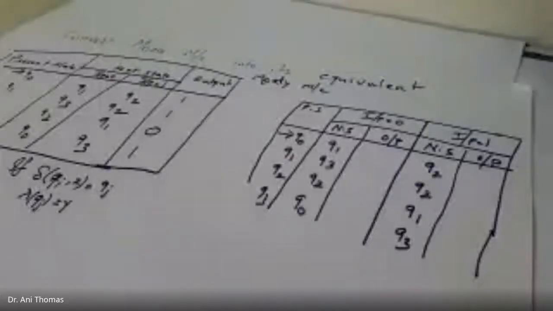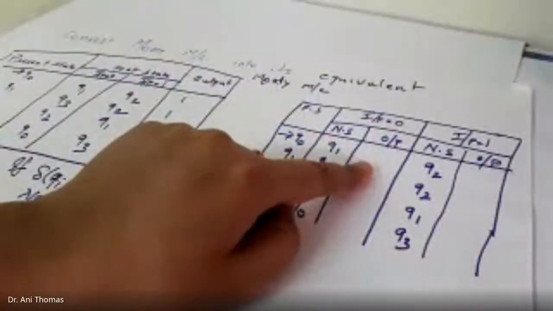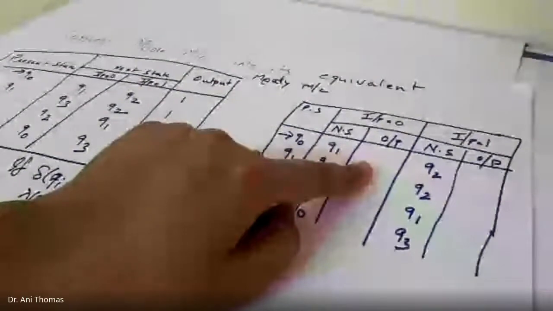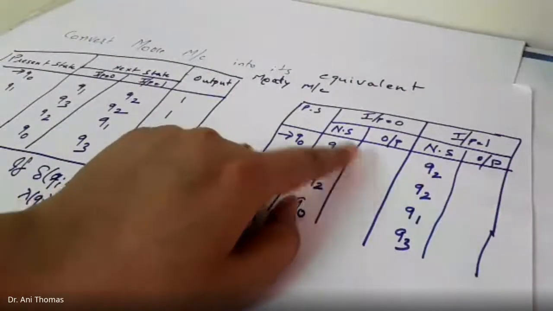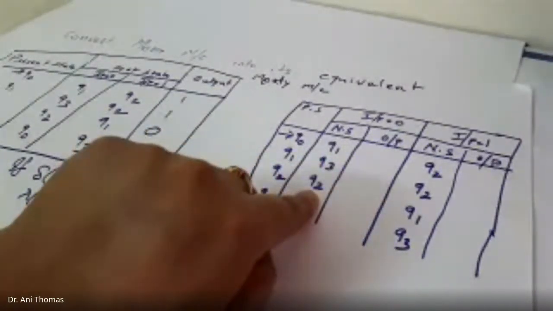Now see, depending on the transition Q0 on 0, what will be the output? This will be y, and that will be nothing but lambda of Q1. This output will be lambda of Q1. This output here will be lambda of Q3. Here it will be lambda of Q2, and here it will be lambda of Q0.